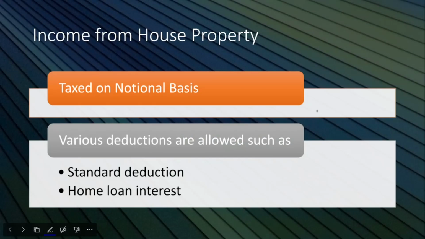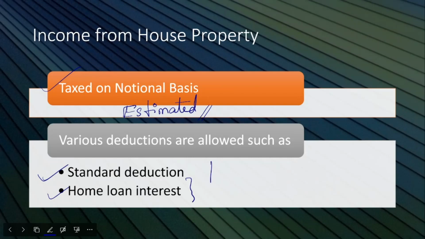Next is income from house property. It is taxed on a notional basis, means estimated. So the tax is levied based on estimation. That is the first point. Second, in this tax liability, you can have various deductions, that is standard deduction and home loan interest.